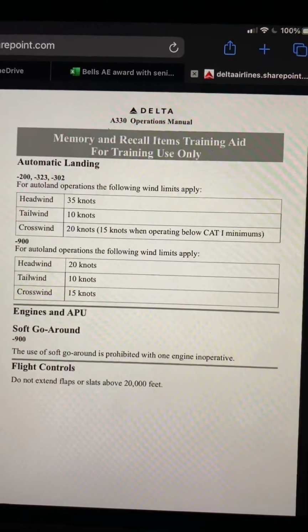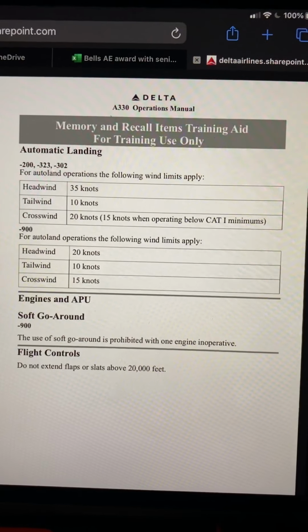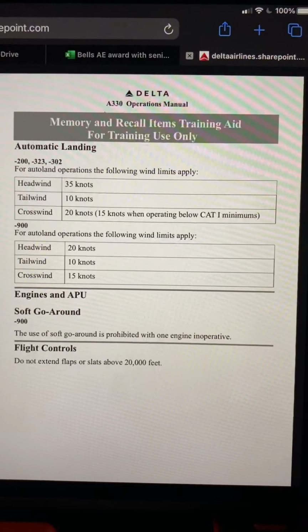Engines and APU. Soft go-around for the 900 only. Use of the soft go-around is prohibited with one engine inoperative. Flight controls. Do not extend flaps or slats above 20,000 feet.